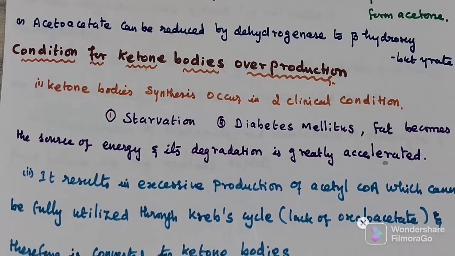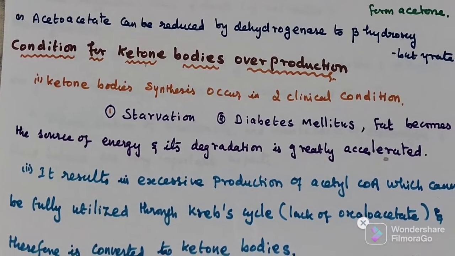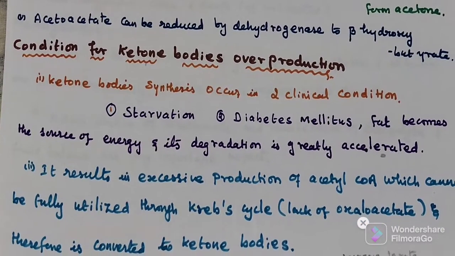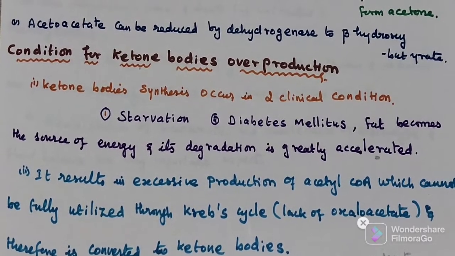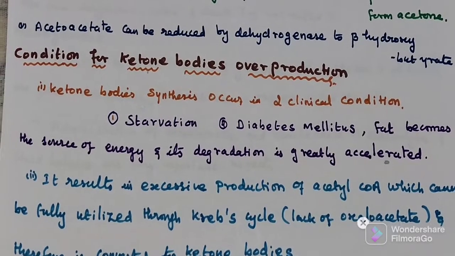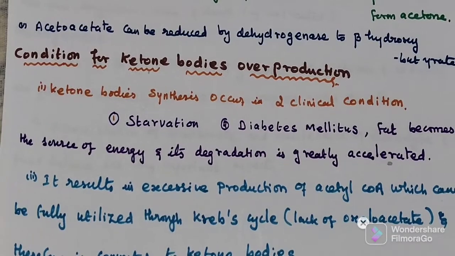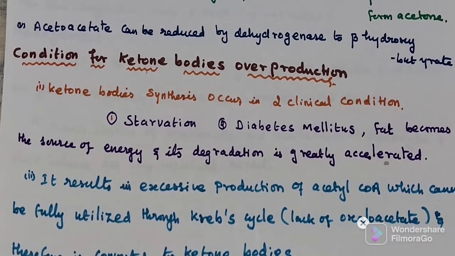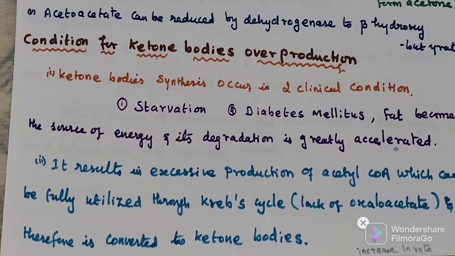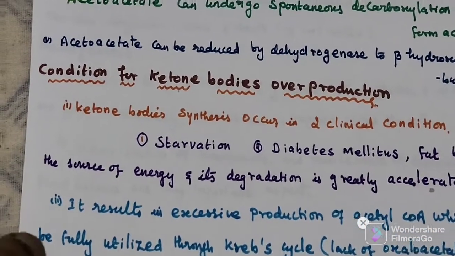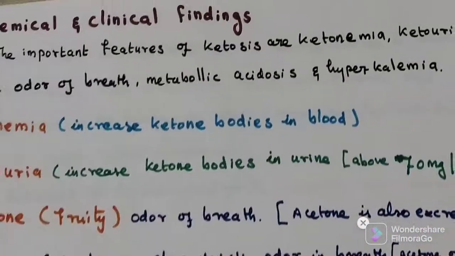Two clinical conditions of overproduction of ketone bodies: starvation and diabetes mellitus. Excess acetyl-CoA cannot be utilized by the Krebs cycle because of less oxaloacetate, which cannot accept that acetyl-CoA. So it will be converted into ketone bodies.